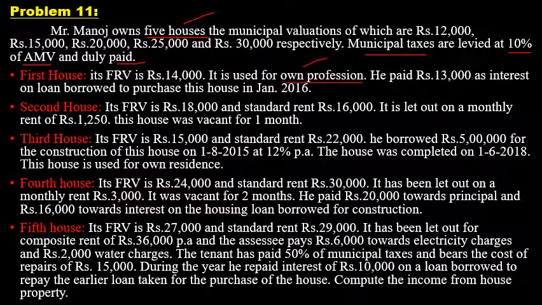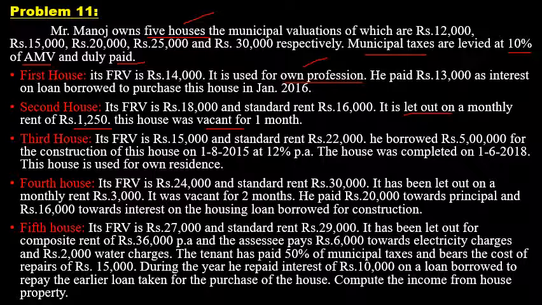Next, second house, its FRV is 18,000, standard rent 16,000. It is let out on a monthly rent of rupees 1,250. This house was vacant for 1 month. So here, second house is a let out property and rent per month is 1,250, and there was a vacancy of 1 month. House was vacant for 1 month.